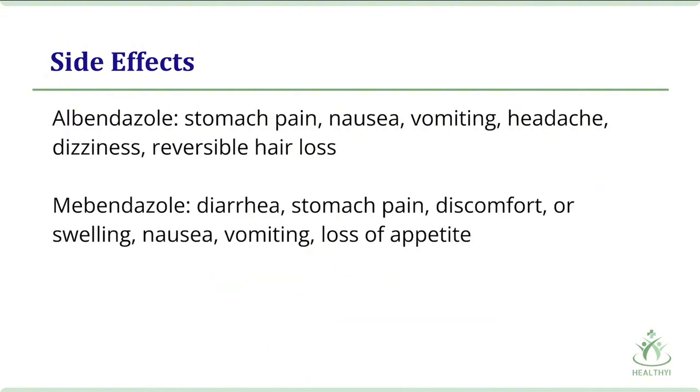Since these are medicines, they have some side effects, but it happens to very few. Albendazole can cause stomach pain, nausea, vomiting, headache, dizziness, reversible hair loss. And mebendazole can cause diarrhea, stomach pain, discomfort or swelling, nausea, vomiting, loss of appetite.